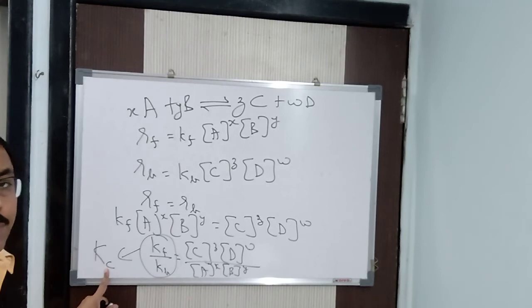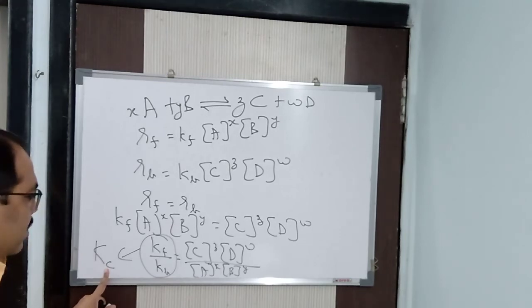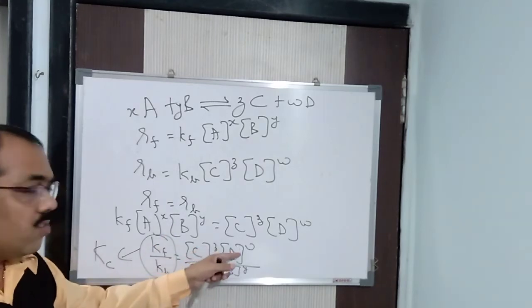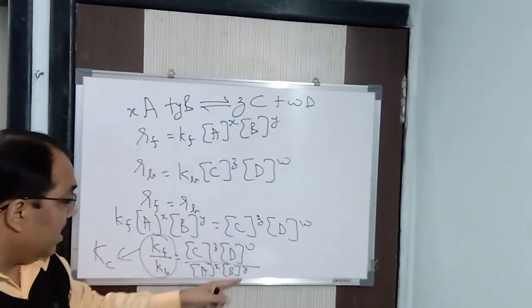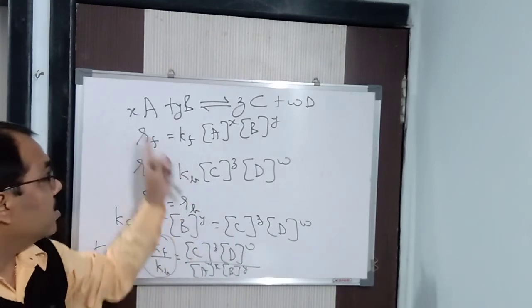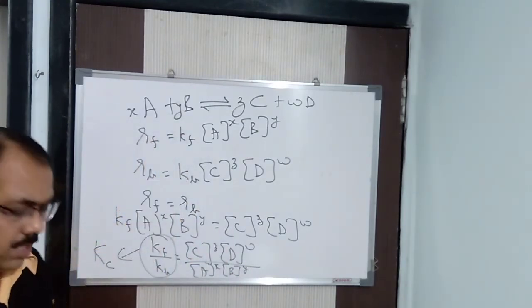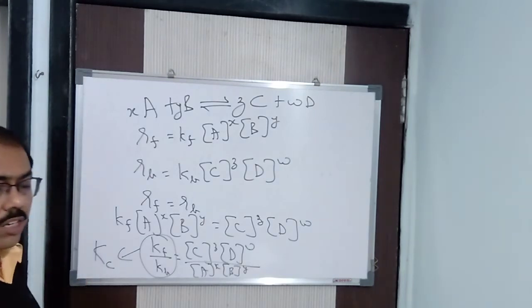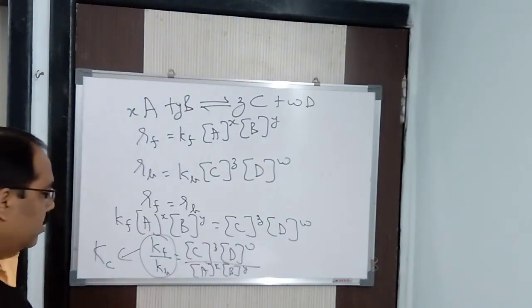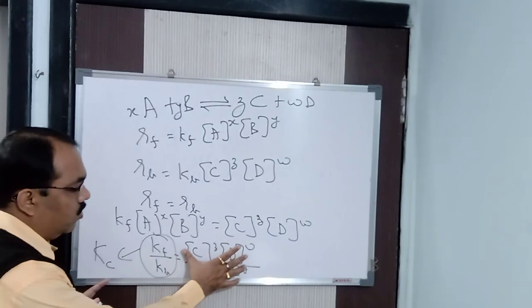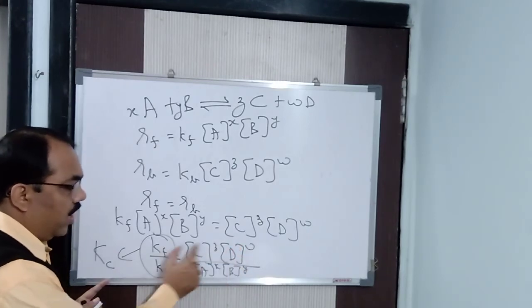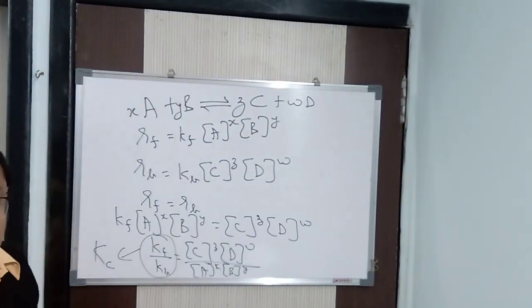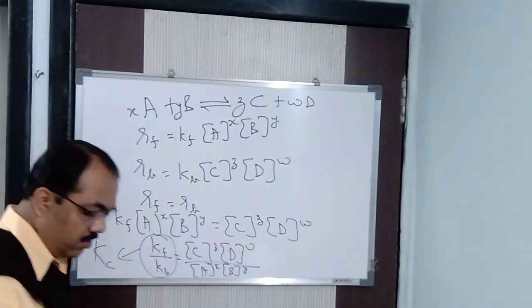So KC is equal to the concentration of the products, C and D, by the concentration of the reactants, A and B. In this way we can find KC.